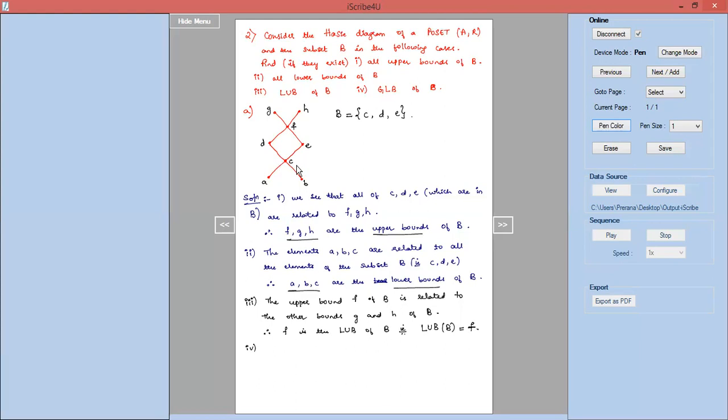We can write down the same thing now. The lower bounds A and B of the subset B are related to the lower bound C of B. Therefore, C is the greatest lower bound of B, which is symbolically written as GLB of B equal to C. So we'll see another problem on upper bounds, lower bounds, GLB and LUB to have more clarity.